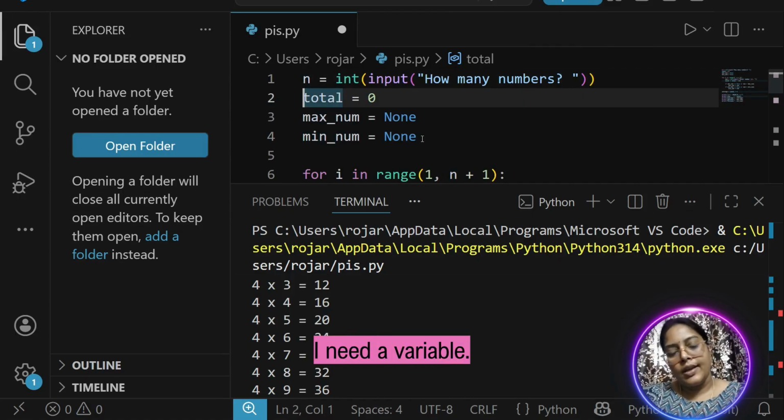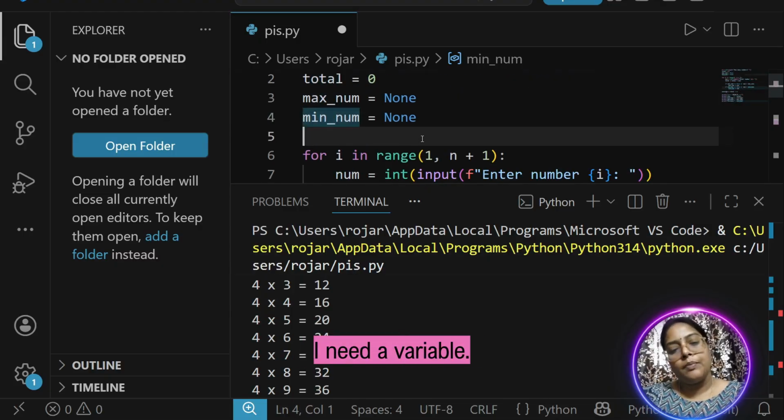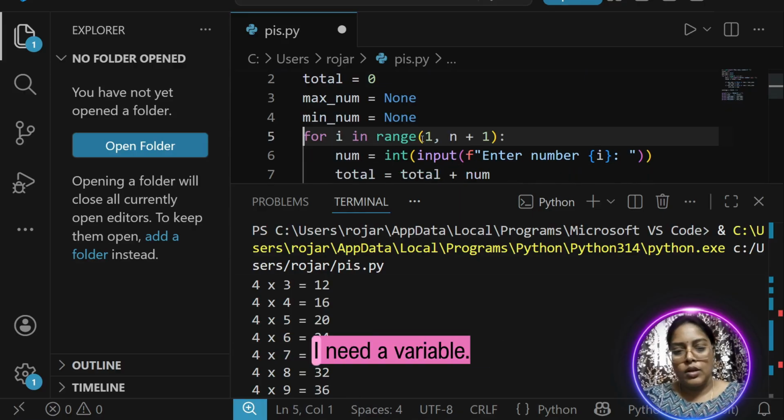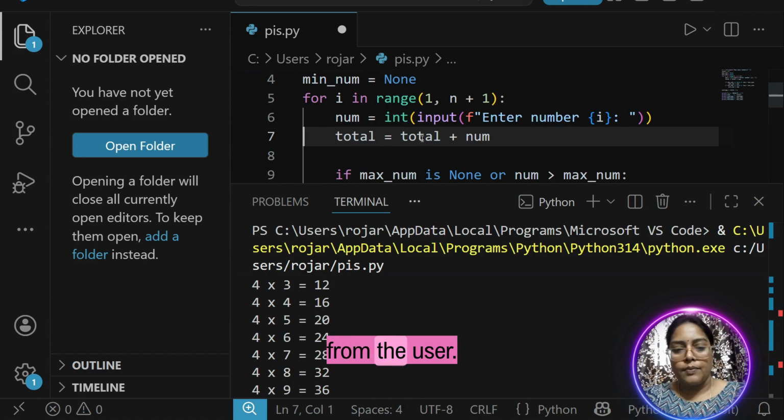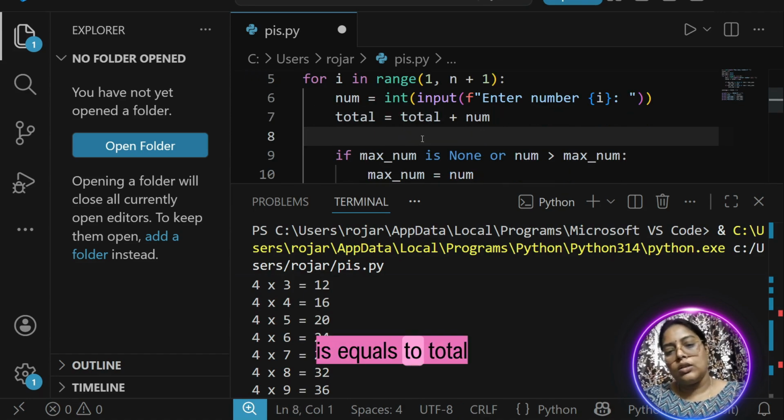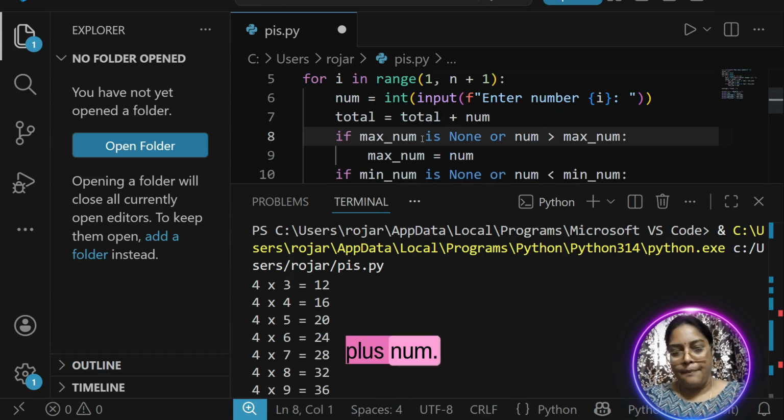So for total I need a variable, so I have taken a variable called total. Maximum number I need a variable, minimum number also I need a variable. Now for i in range, num is equal to, what is that number you have to take? I have taken it from the user. Total is equal to total plus num.